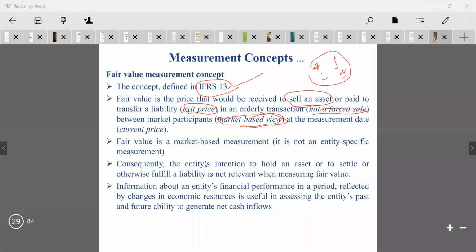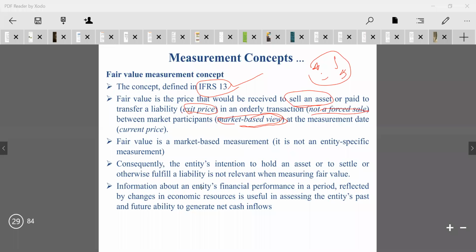Consequently, the entity's intention to hold an asset or to settle or otherwise fulfill a liability is not relevant when measuring fair value. Whenever we hold the asset, or we need to settle, or otherwise fulfill the conditions of the liability, it is not relevant when measuring the fair value. This is the most essential consideration.